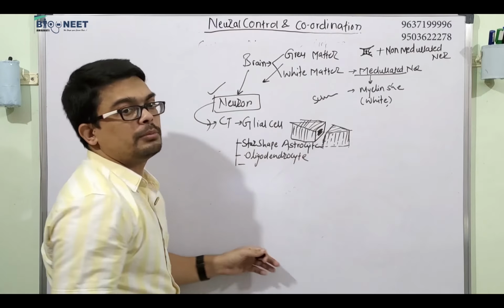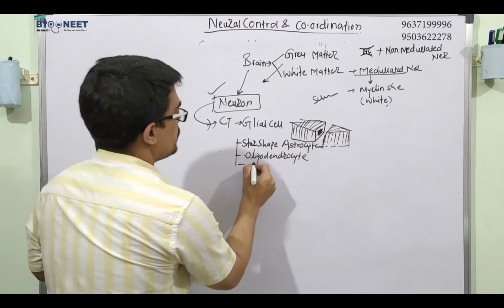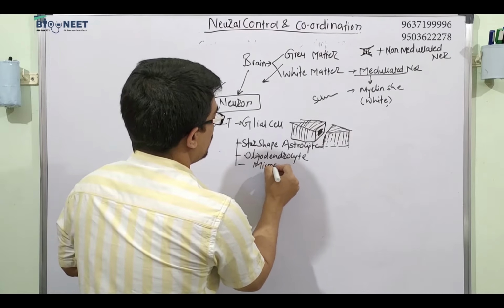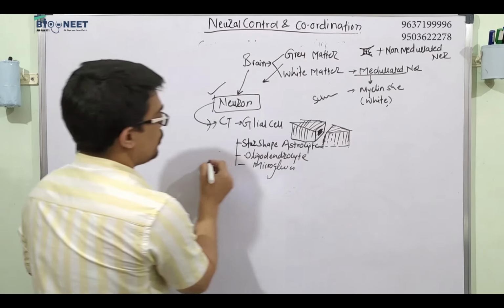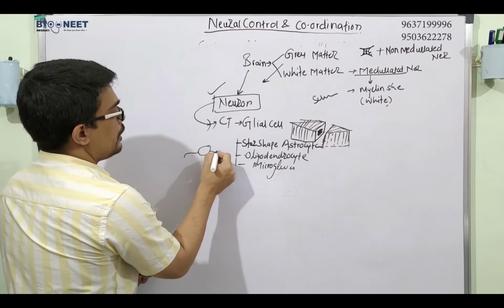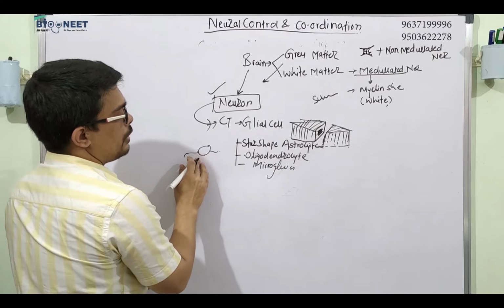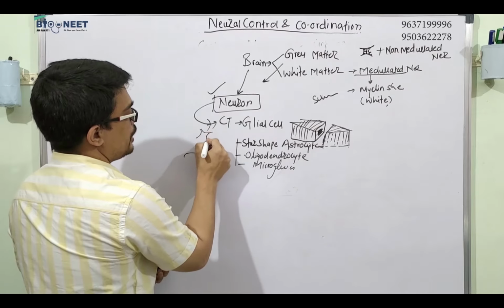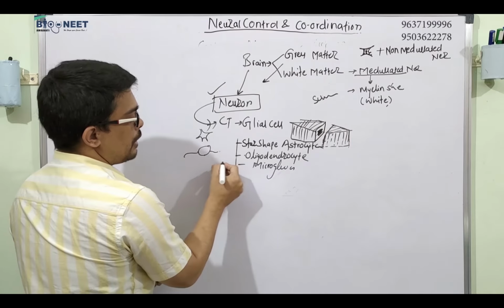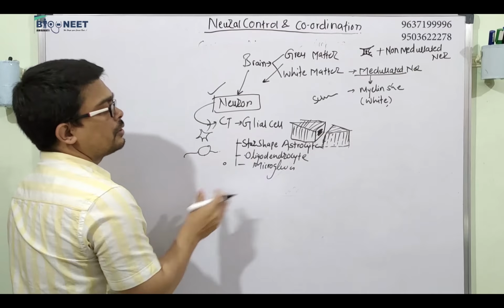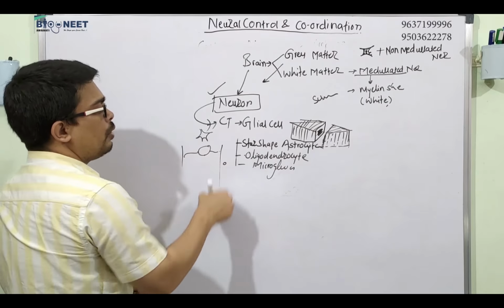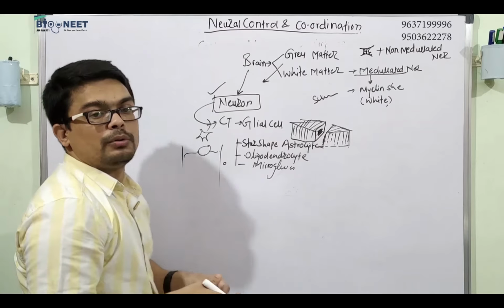And the third type of cell is called microglial cell. So oligodendrocytes are the cells with fewer dendrites. Astrocytes might be star-shaped. Microglial cells are small in size. On the basis of that, they hold the neuron or support your brain.